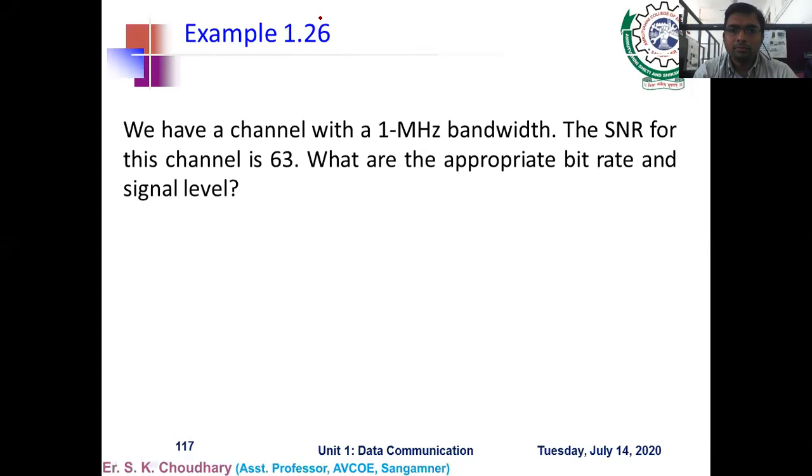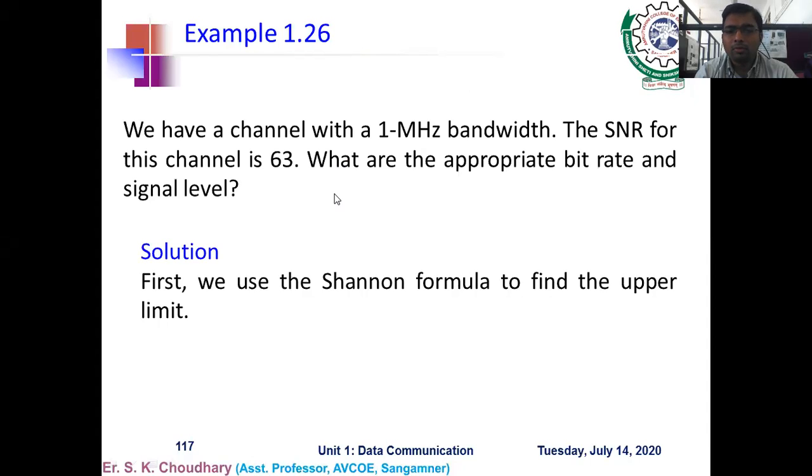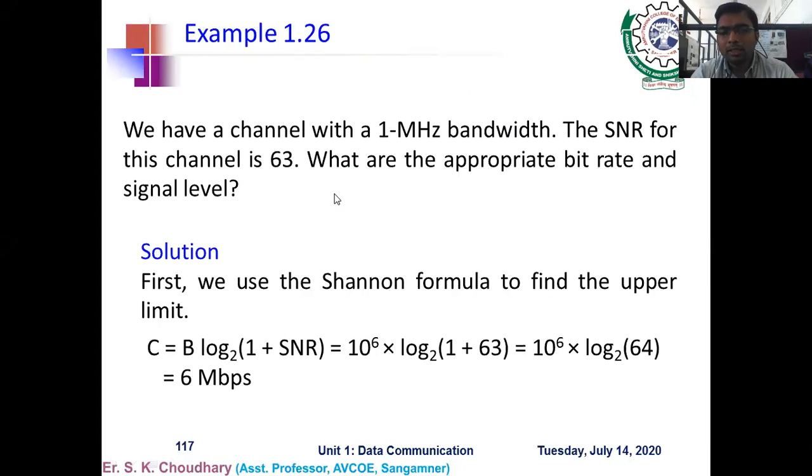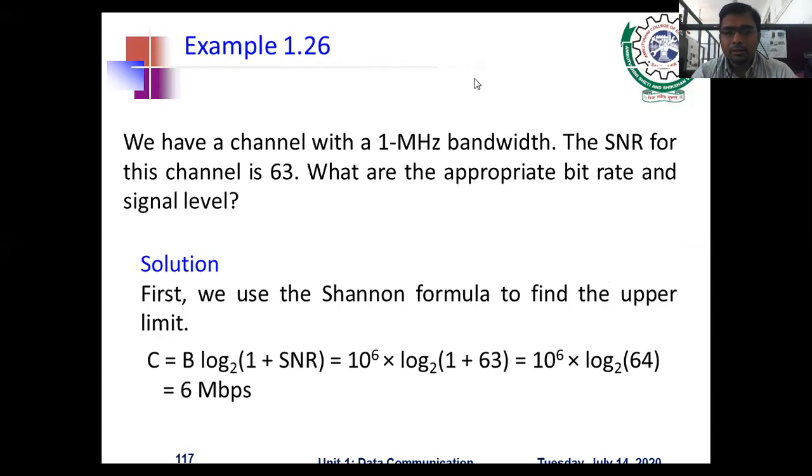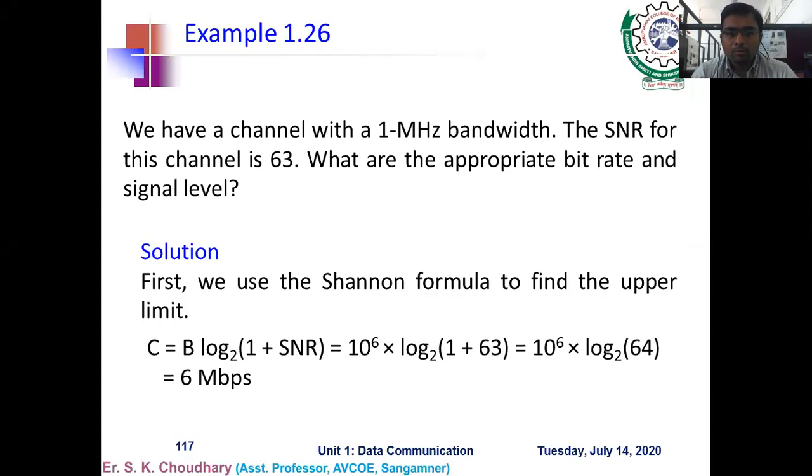Anyone? Any response? What is the formula for finding out the bit rate? Now we have to see the solution. This, the C is equal to B log 2. Answer has come. Monali Bhangre, 6 Mbps. This is the correct answer. So those who have not solved, you have to see again.